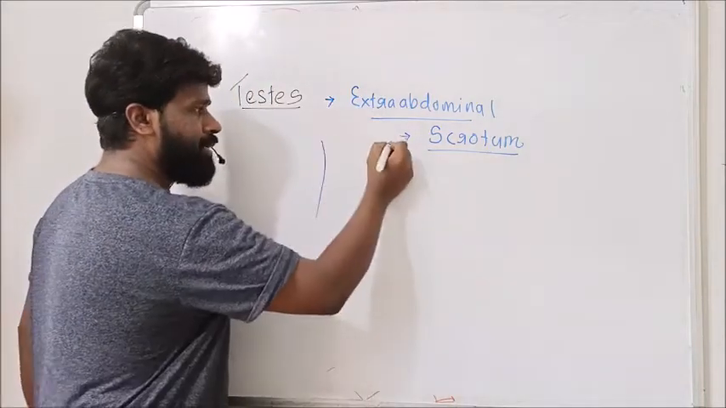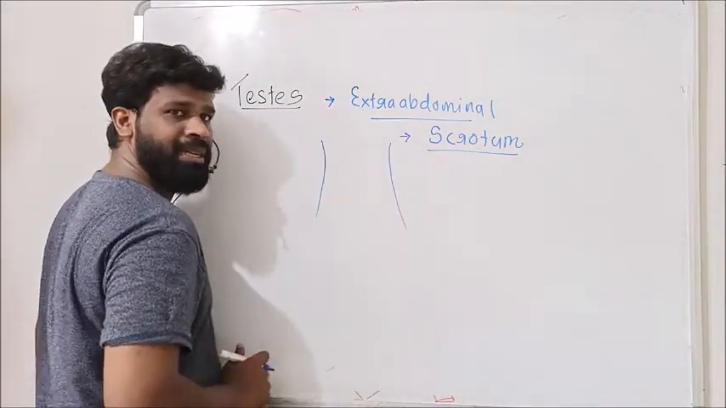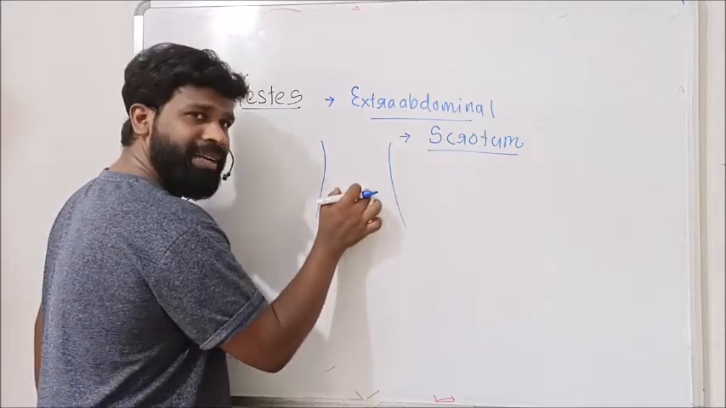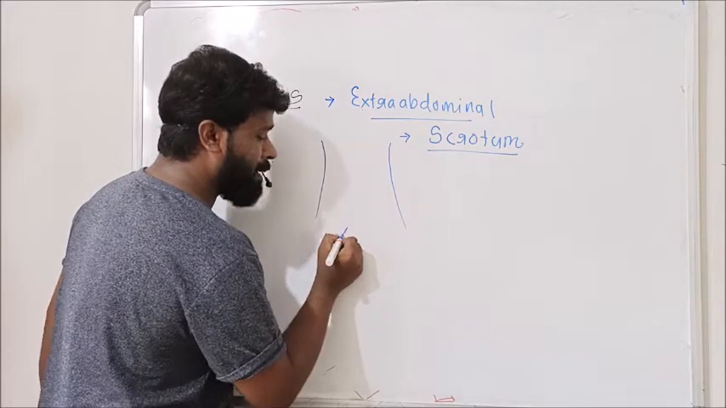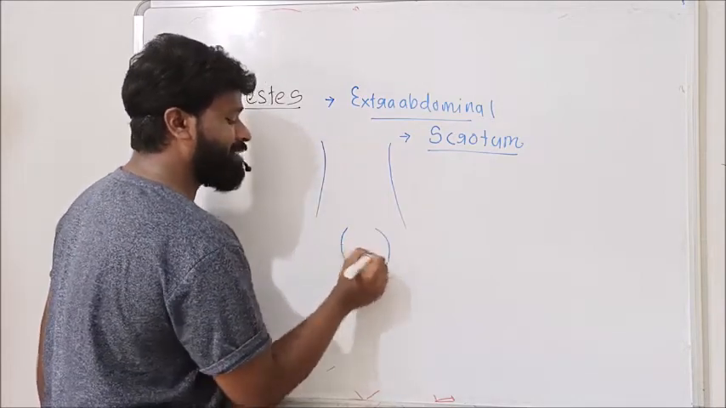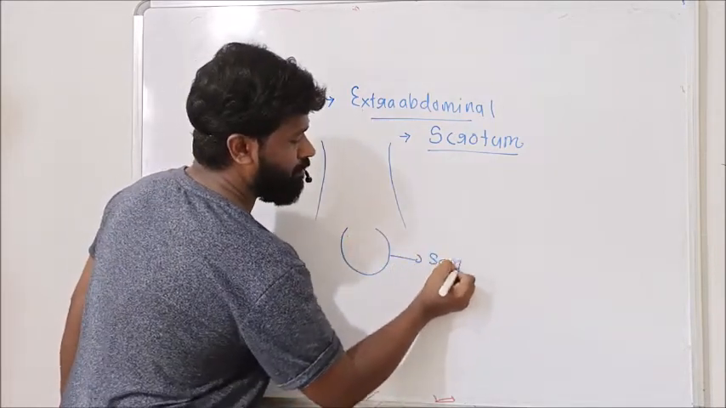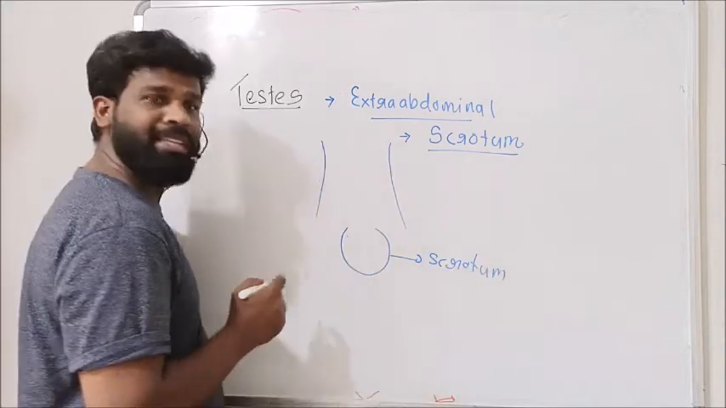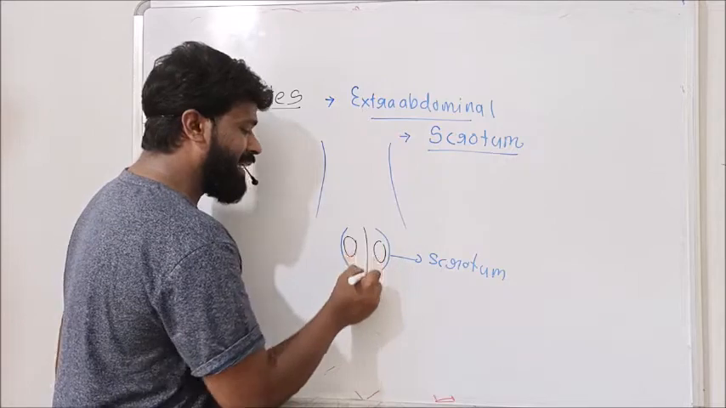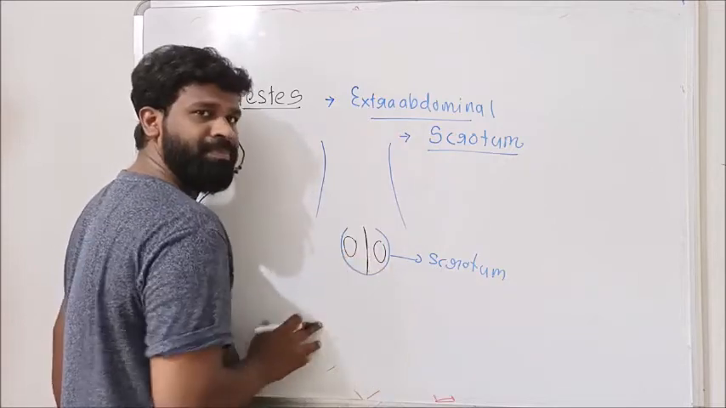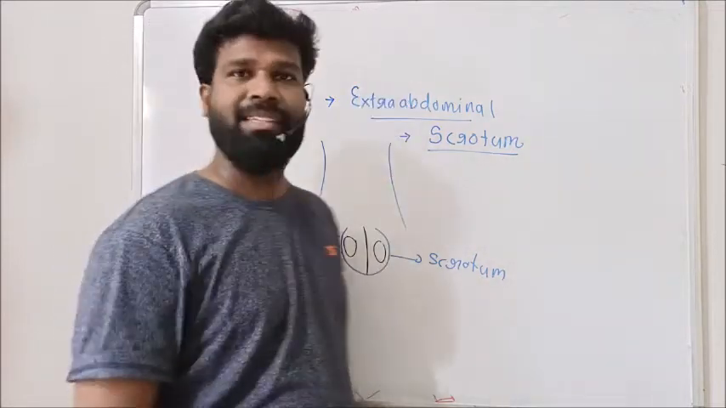Suppose this is the abdominal cavity. Human testes are not located in this abdominal cavity. They are extra-abdominal. These testes are located in a sac-like structure called the scrotum, outside the abdominal cavity. Thereby human testes are extra-abdominal.